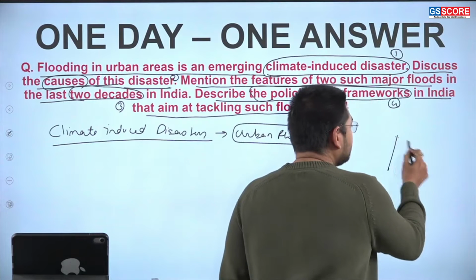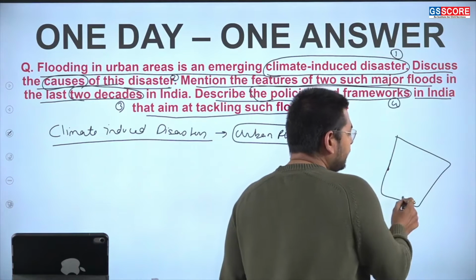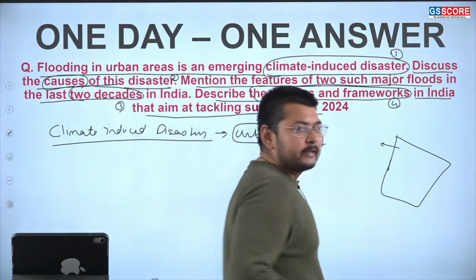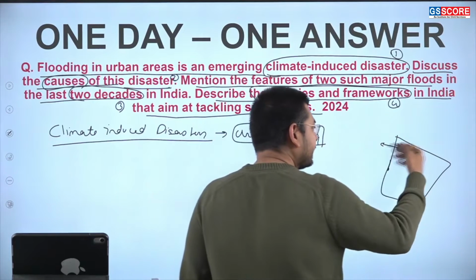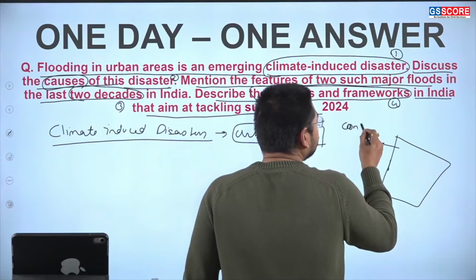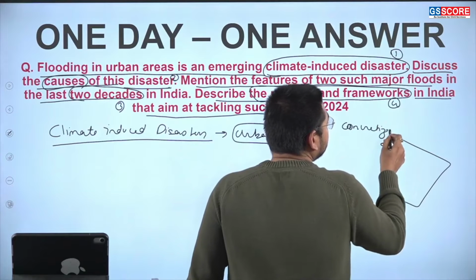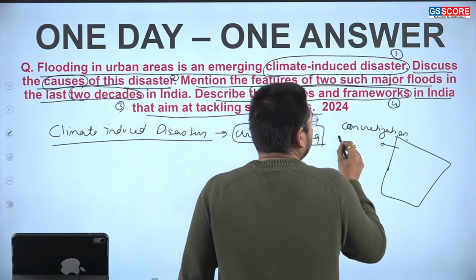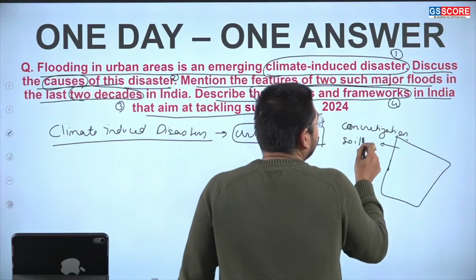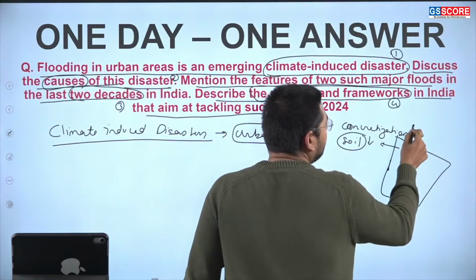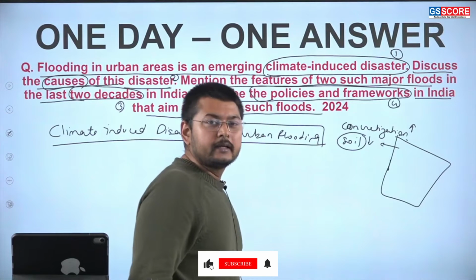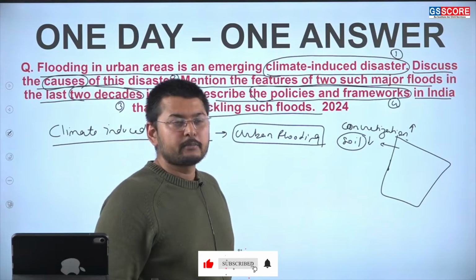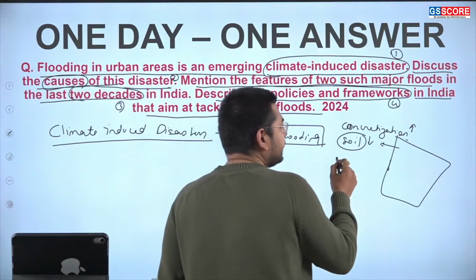For example, this is an urban area. In an urban area, what we are seeing is increased concretization. The presence of natural soil and natural public areas is declining here.